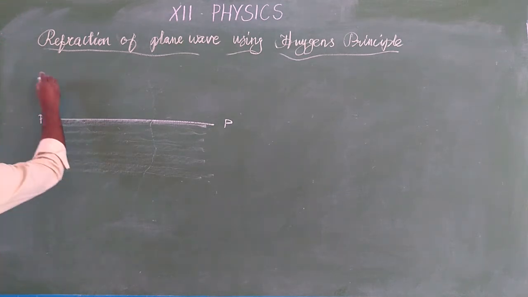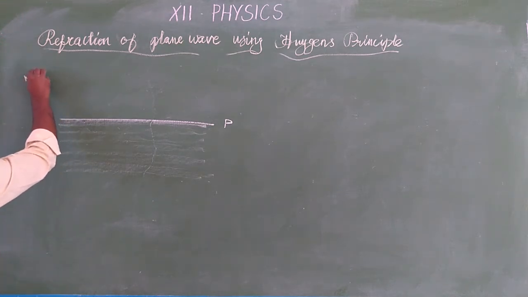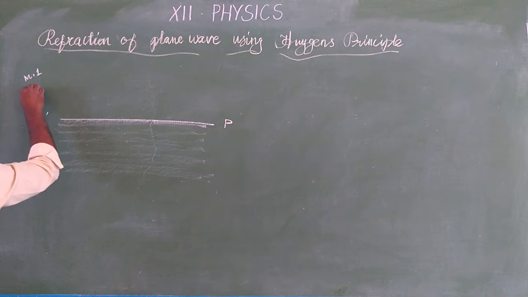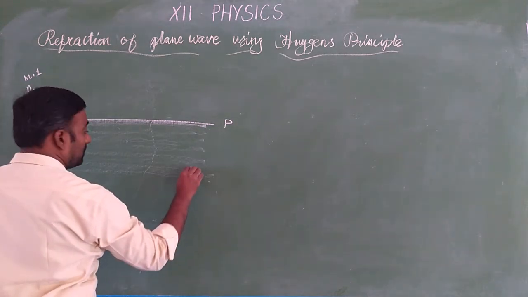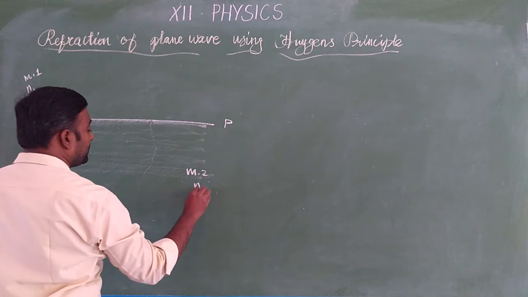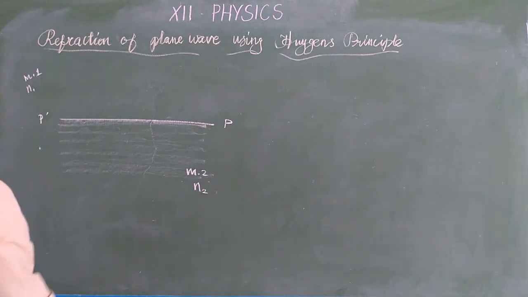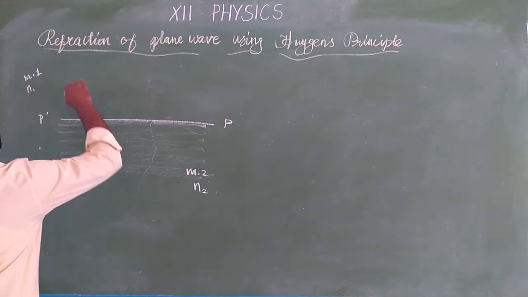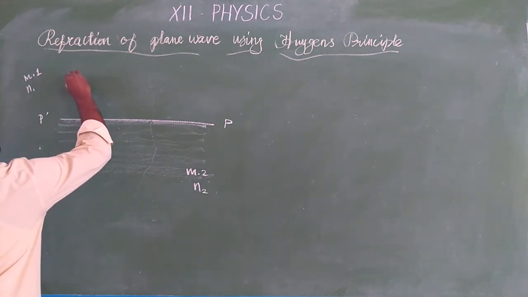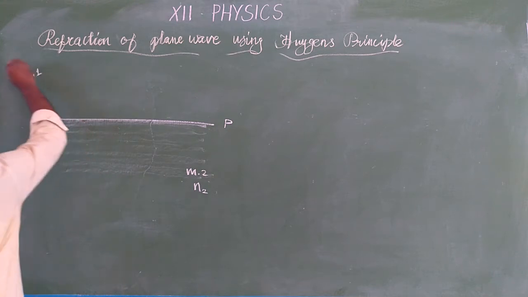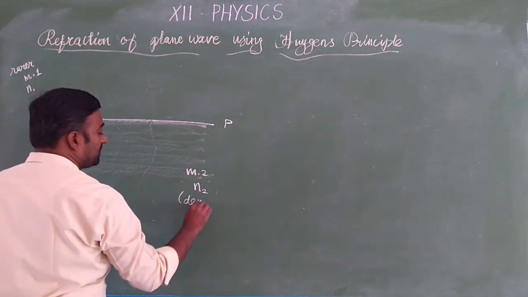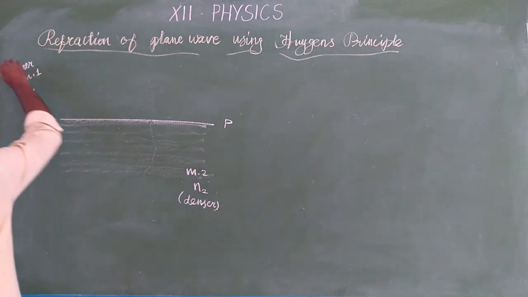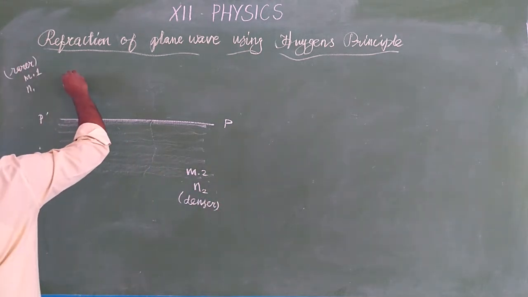Above P dash, it is medium 1 with the refractive index N1. And this is medium 2 with the refractive index N2. Now, a ray of light is entering from optically rarer medium to optically denser medium.